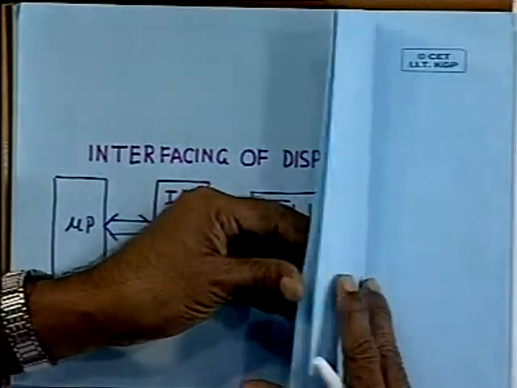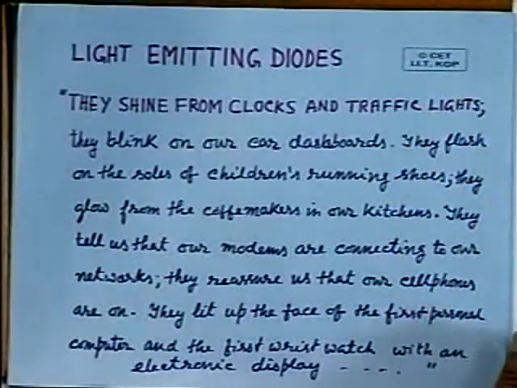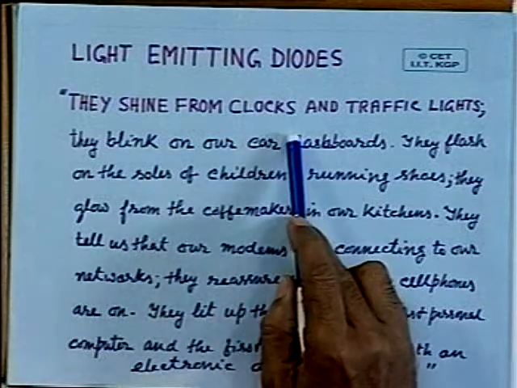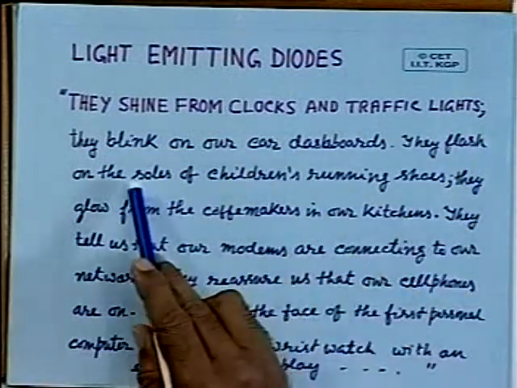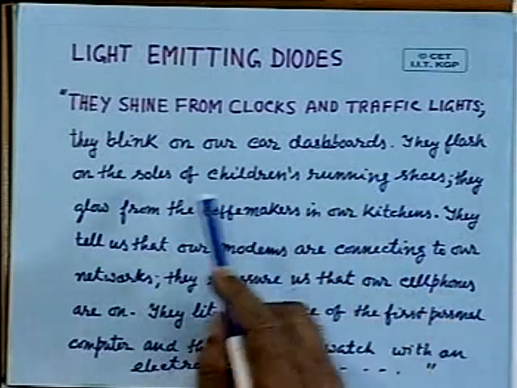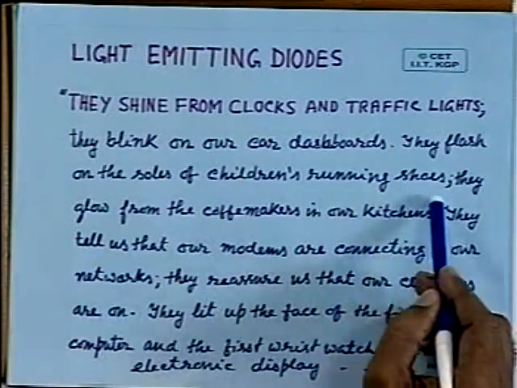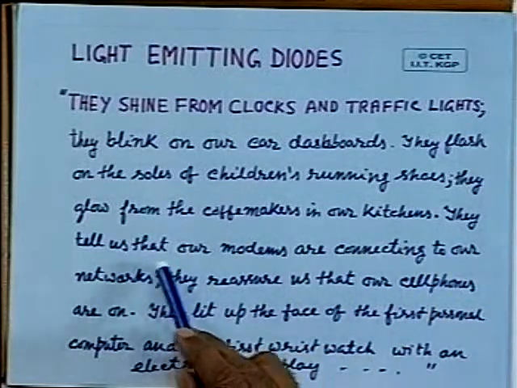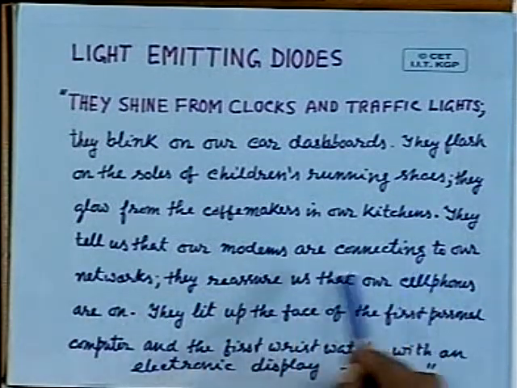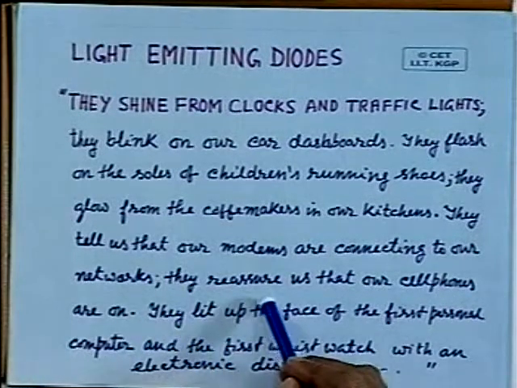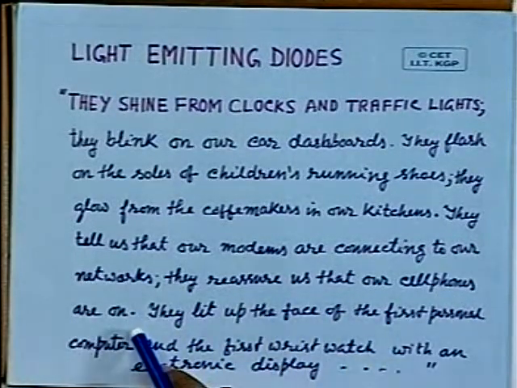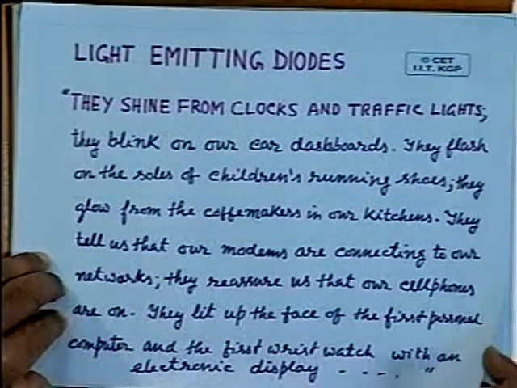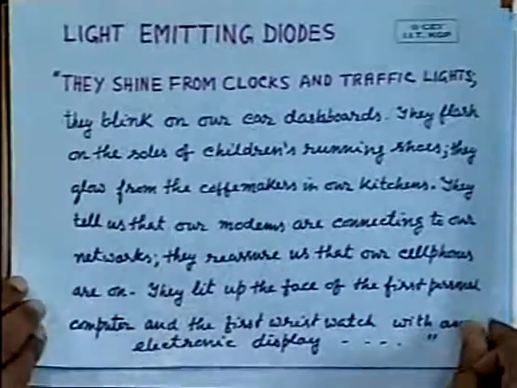Now, light emitting diodes, they shine from clocks and traffic lights, they blink on our car dashboards, they flash on the soles of children's running shoes, they glow from the coffee makers in our kitchens, they tell us that our modems are connecting to our networks, they reassure us that our cell phones are on, they lit up the face of the first personal computer and the first wristwatch with an electronic display.